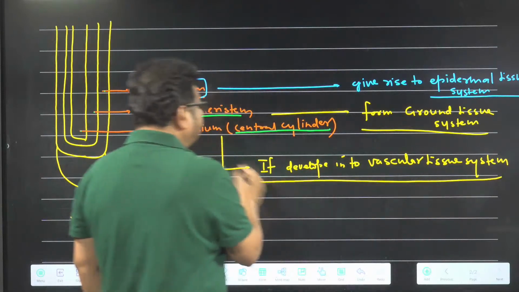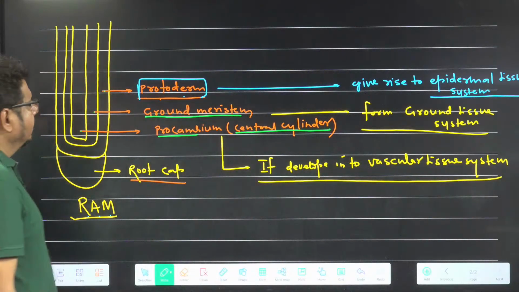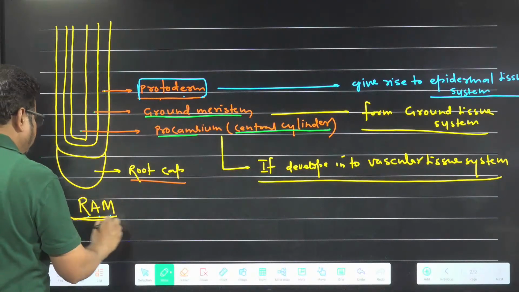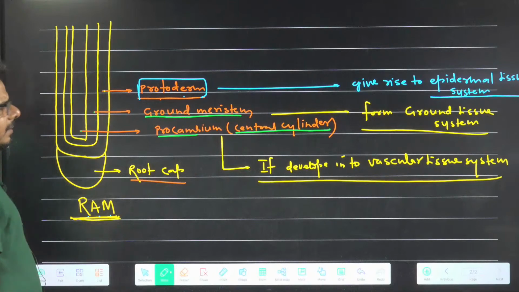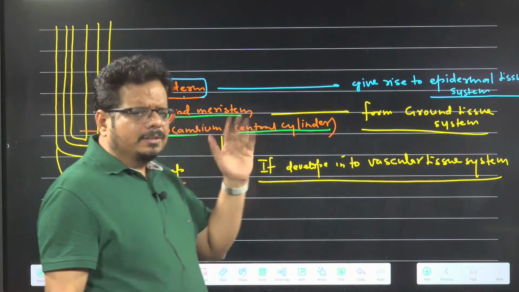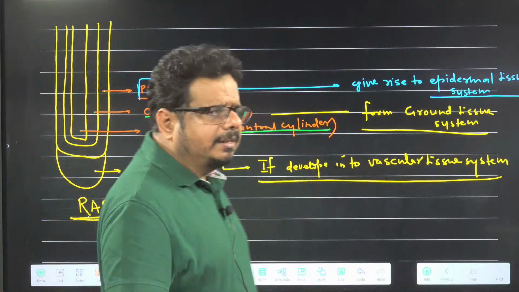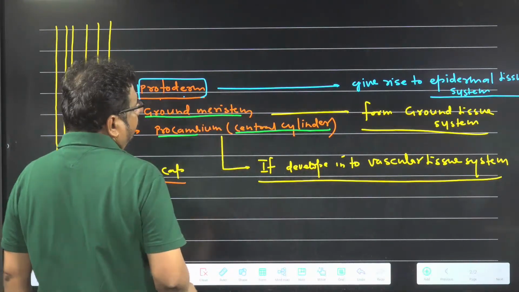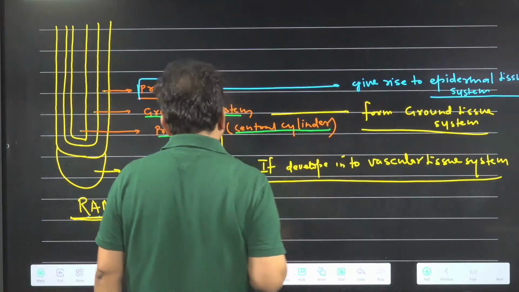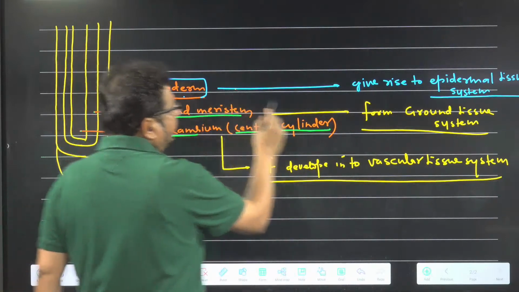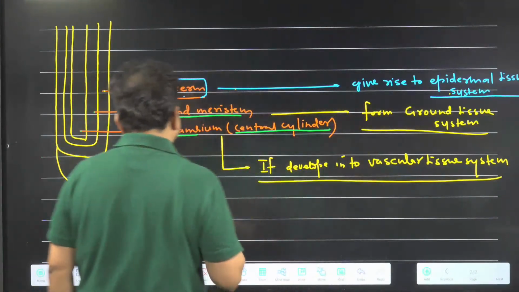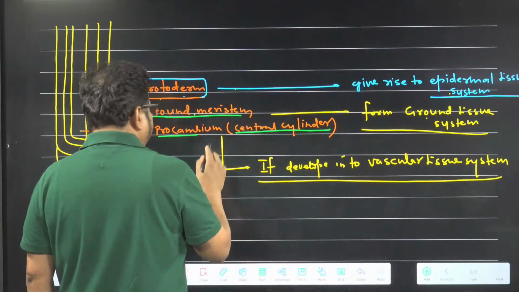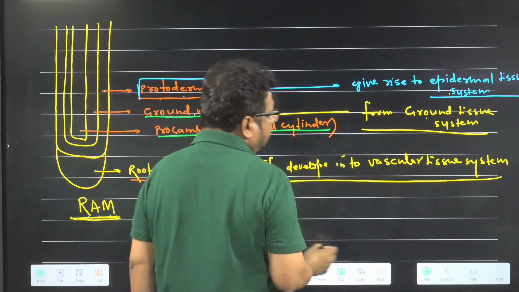So all three types of tissue system develop from three different layers of which one? Root apical meristem. Root also has tissue system, shoot also has tissue system. I am just telling you about these three layers of the root apical meristem forming three different tissue systems in the plant. Protoderm forming epidermal tissue system, ground meristem forming ground tissue system, and procambium or central cylinder forming